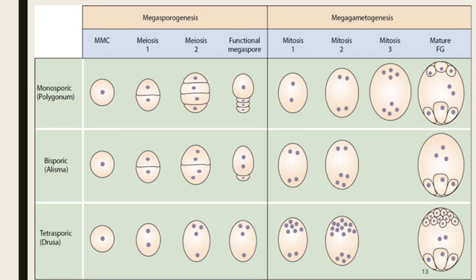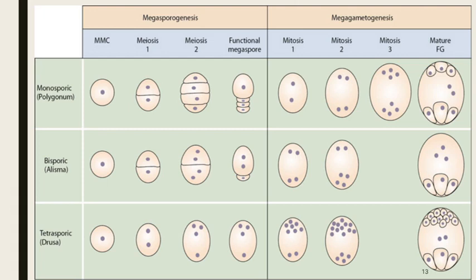In the case of bisporic type, two dyad cells are formed during the first meiotic division. During the process of megasporogenesis, as you can see in the diagram, one of the two dyad cells is aborted. The nucleus of the surviving dyad cell towards the chalazal end divides to form two haploid nuclei. These are called megaspore nuclei.